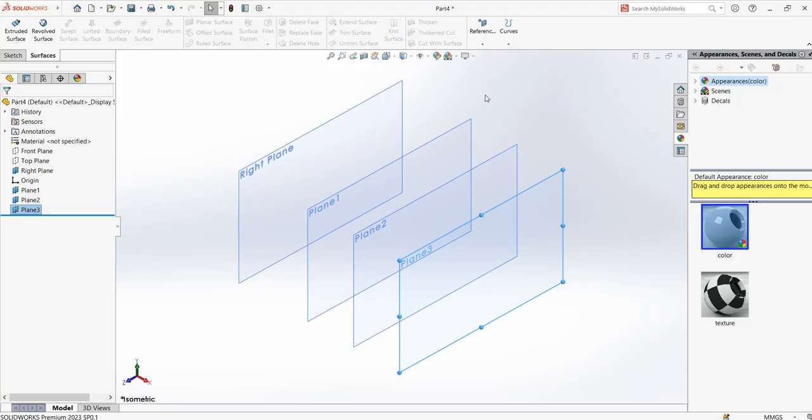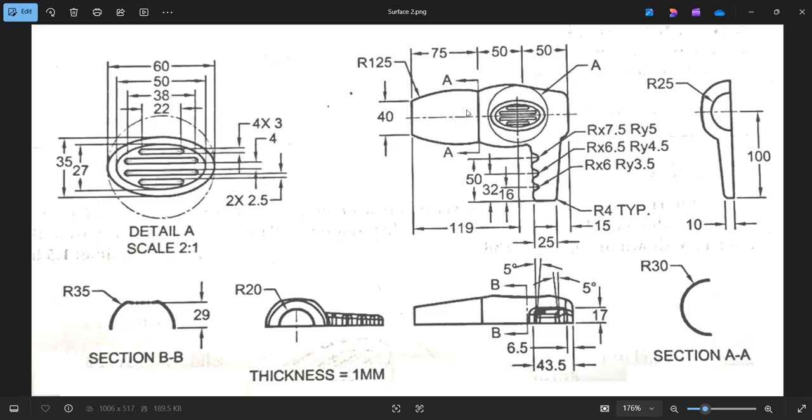Now what are we going to do in these planes? Let us see. Here you see the first plane, that is your right plane, has a semicircle with a diameter of 40, so the radius will be 20. The radius is given here as 20.